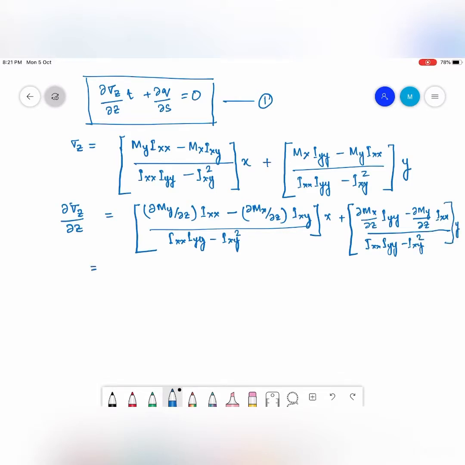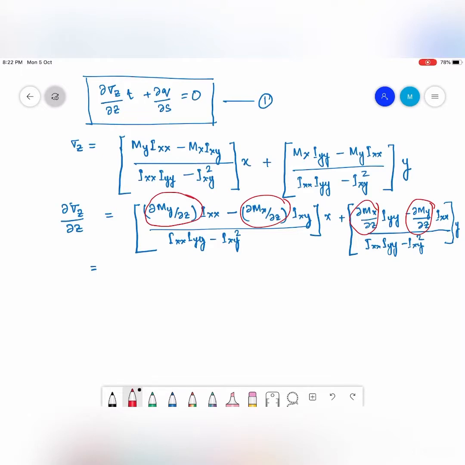Now let us look into this equation in further detail. So what is del My by del z, and what is del Mx by del z? Let us try to understand this physically. Forget about y and x. What is the derivative of moment in terms of the lengthwise coordinate of the beam?